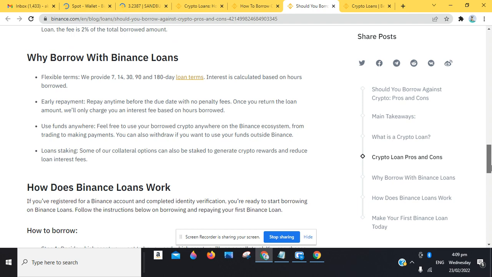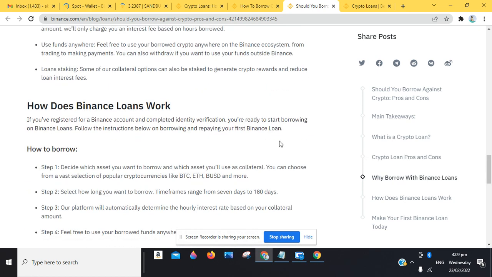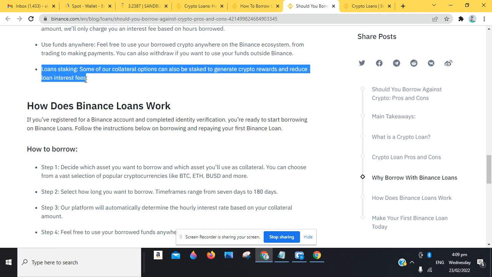So why borrow with Binance loans? The loans are very flexible, use funds anywhere. Loan staking: some of our collateral options can also be staked to generate crypto rewards and reduce loan interest. So the collateral options that are being given to you on the Binance platform, you can also stake them, and you can also use them for whichever purposes you want to use them for.